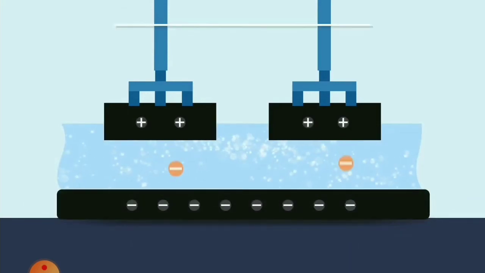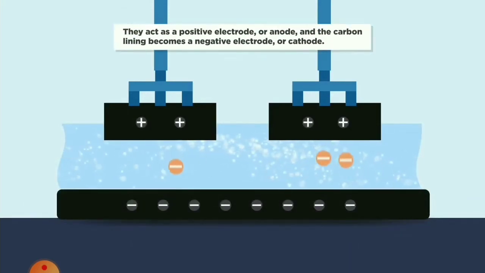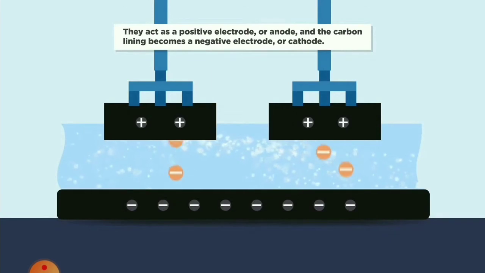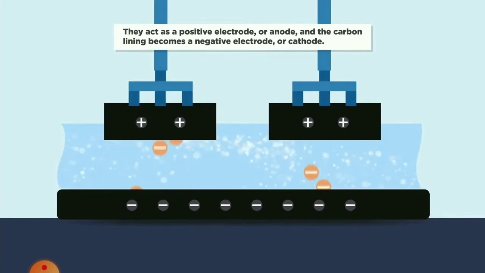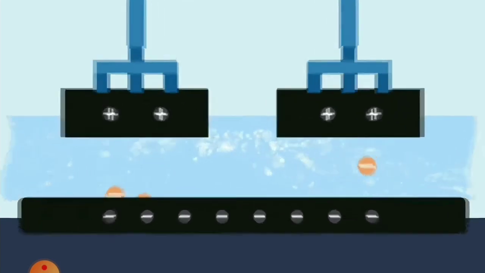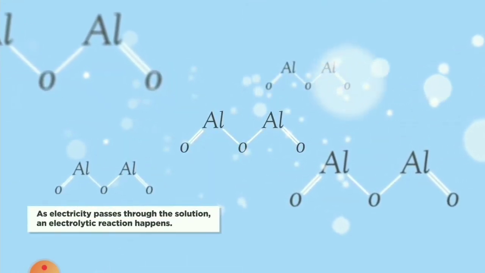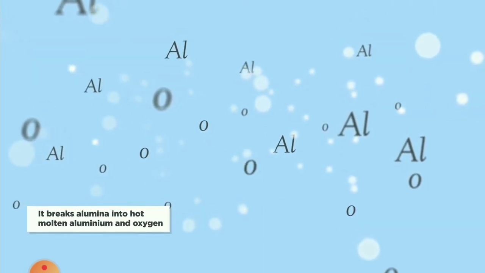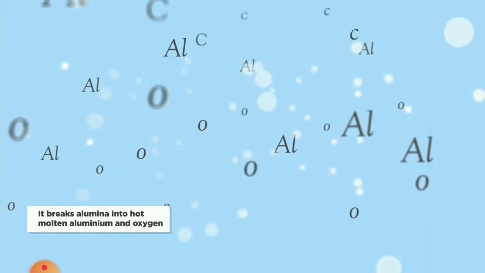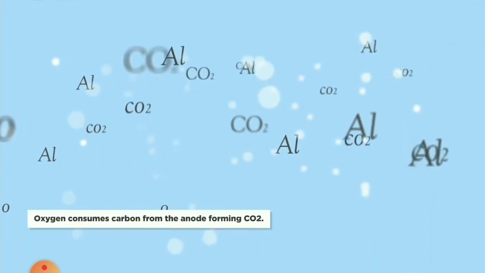In the electrolytic cell, the positive electrode is the anode, and the carbon lining becomes the negative electrode. So see what happens: Al2O3 alumina, oxygen is broken down and aluminium is molten.